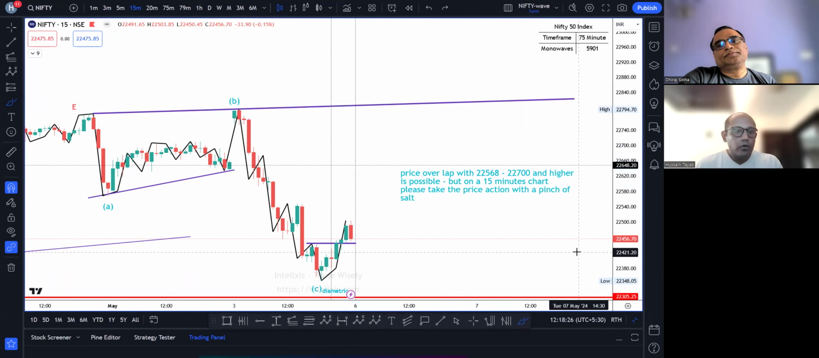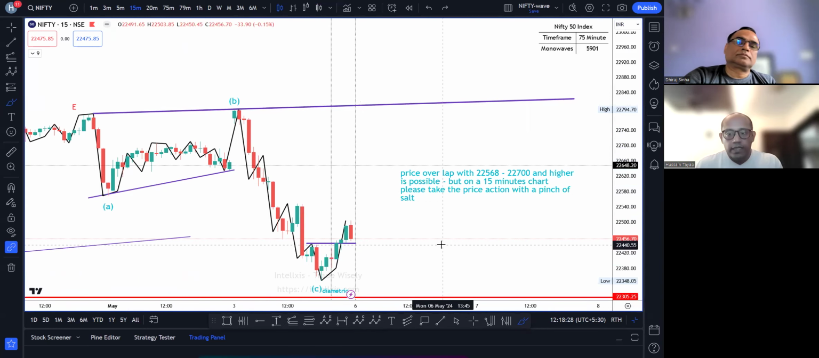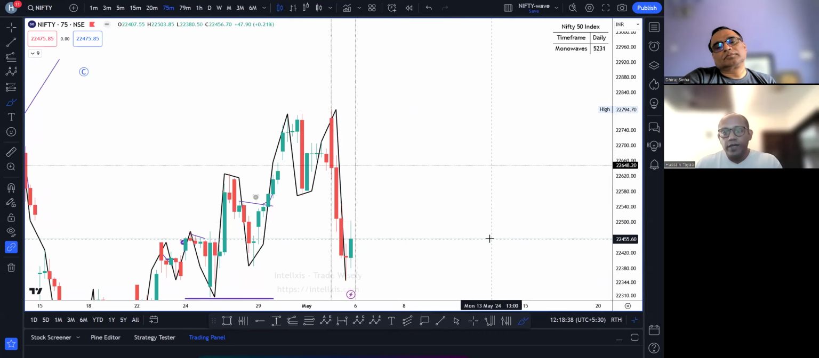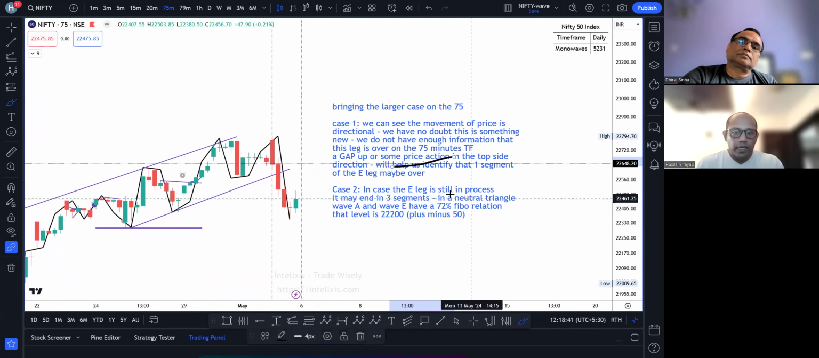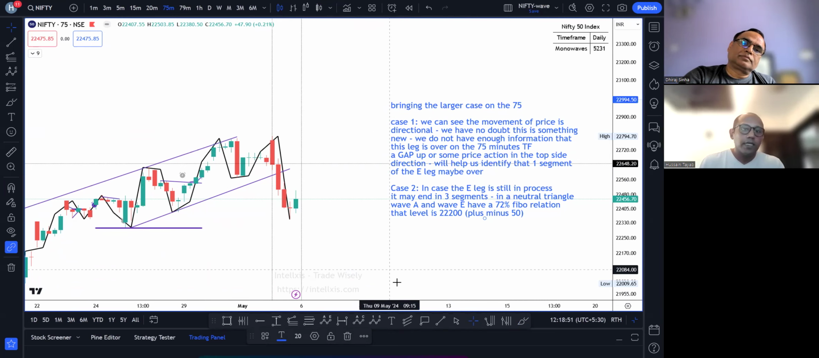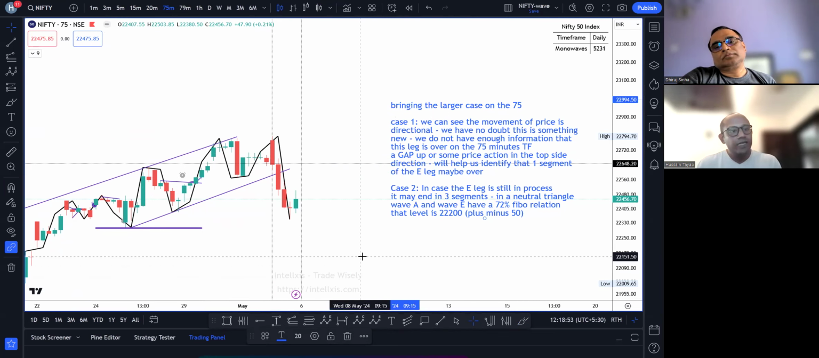उसके बाद मतलब देखिए, this is a 15-minute time frame. You have to take it with a pinch of salt, right? Let the prices come over here. Move on to your 75-minute time frame. Here we have said that we would like to see a 3-legged pattern. यहाँ पे आप नजर रखिएगा. उसके बाद it can move to the top side. This would be my analysis on Nifty.